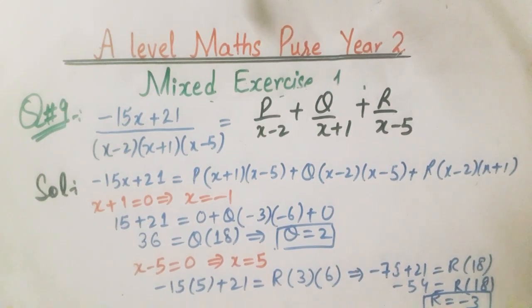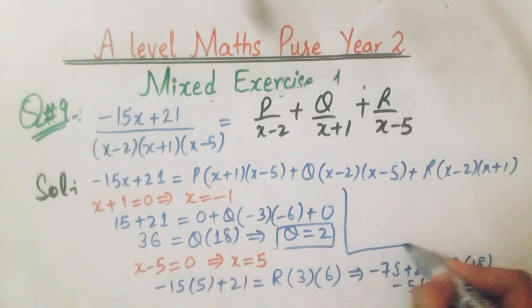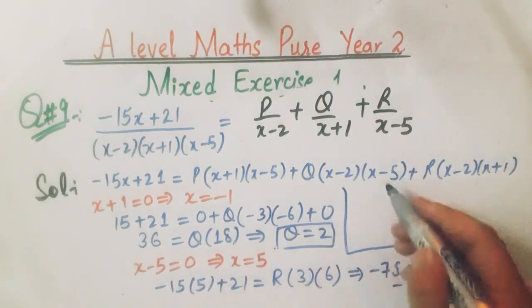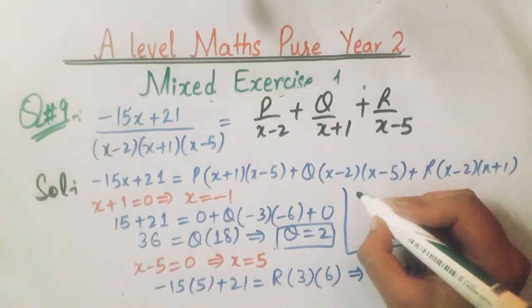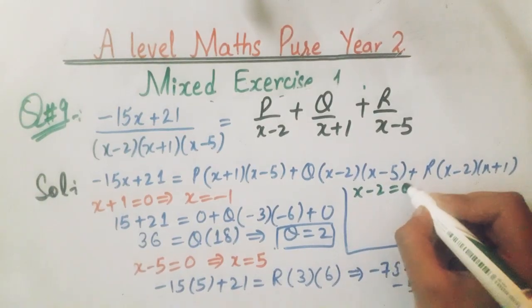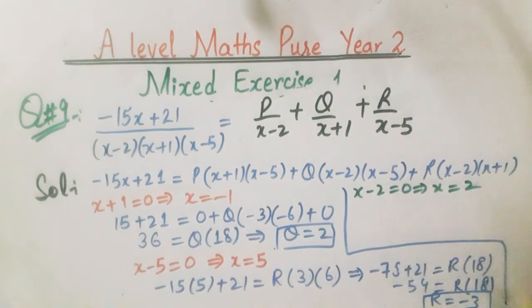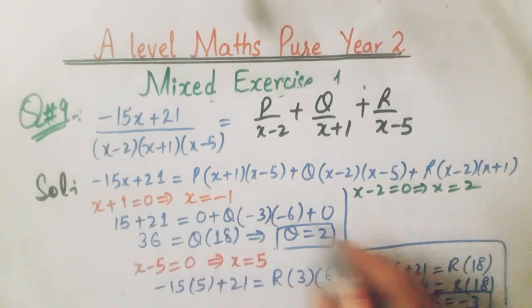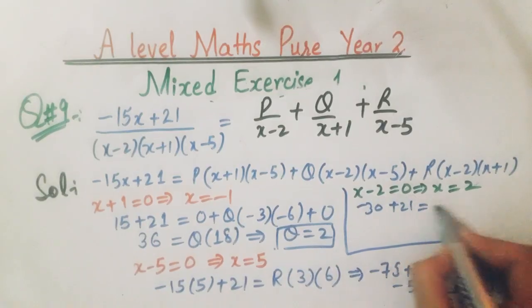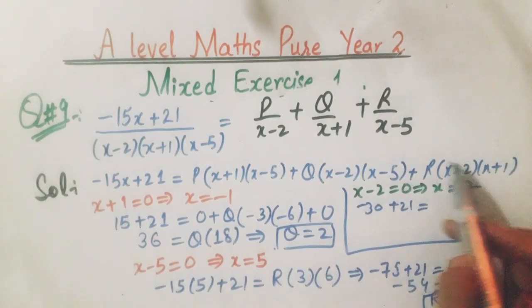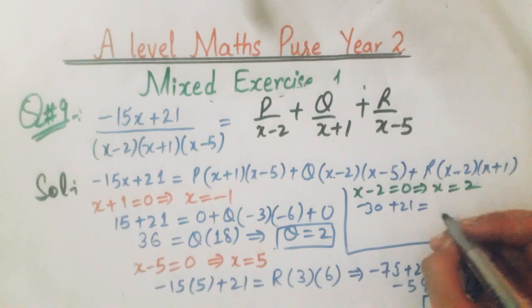So now we have to find the third value, that will be for x minus 2 equals 0, which implies that x equals 2. So we get minus 2 multiplied by this. So minus 30 plus 21 equals... x minus 2 is 0, so the r factor and q factor are 0, only p will remain.